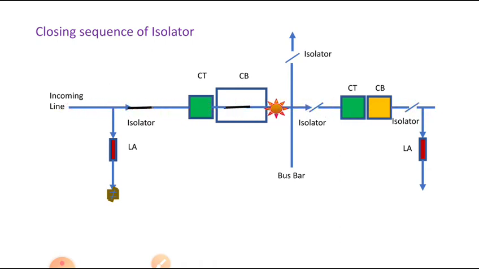That means first isolate: the earth switch should be opened, the isolator should be closed, and the circuit breaker should be closed. These are the sequence of operation of the isolator. These are the things you have to remember.